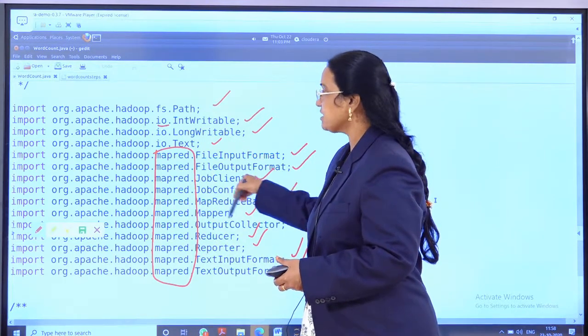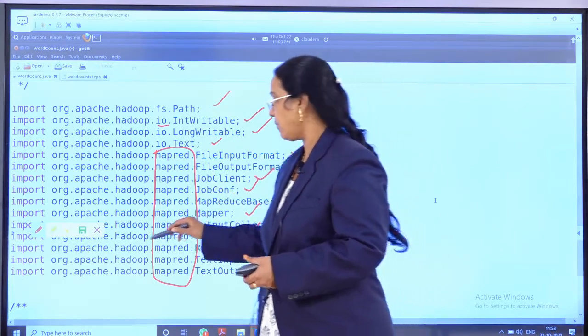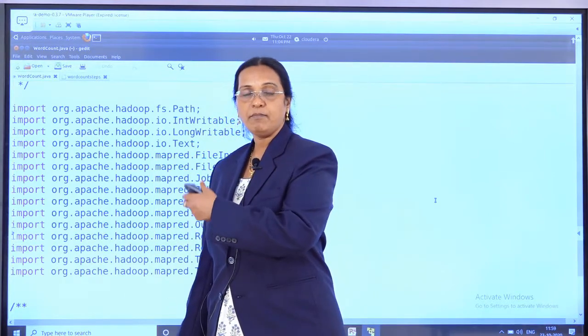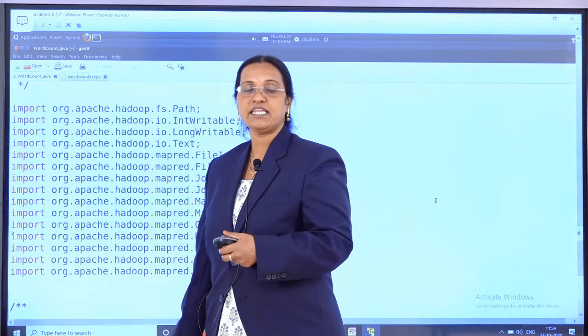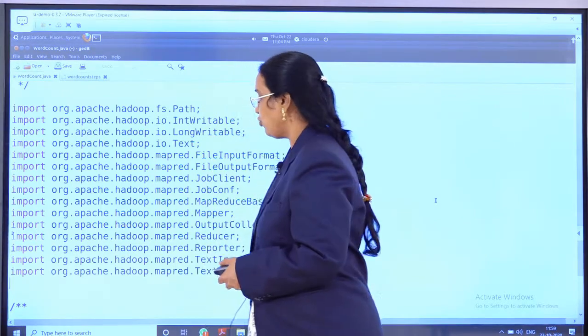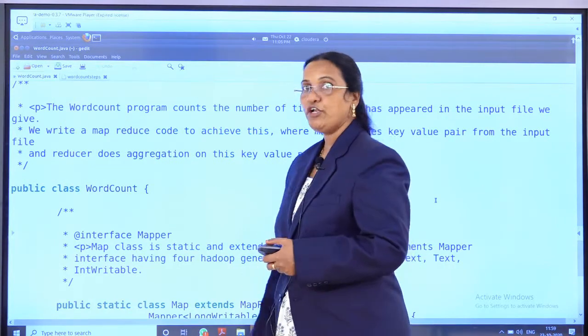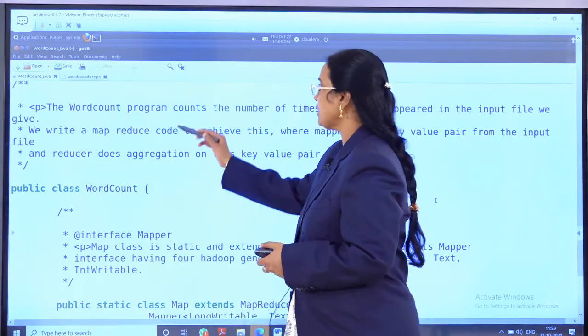So these packages are very important when you are writing the MapReduce coding part, and these same packages we will be repeatedly seeing in the upcoming programs too. So what we are going to do is, we are going to write a word count program. So what is happening here?